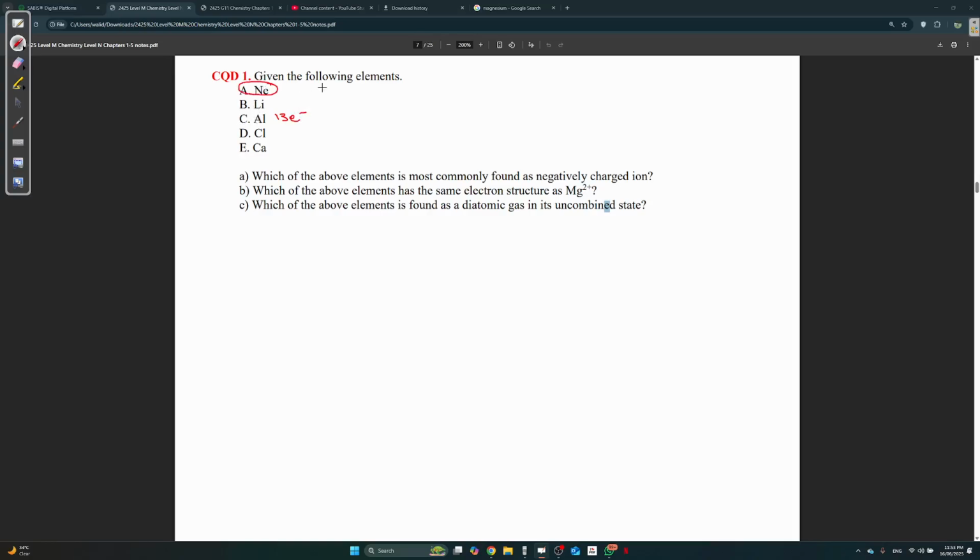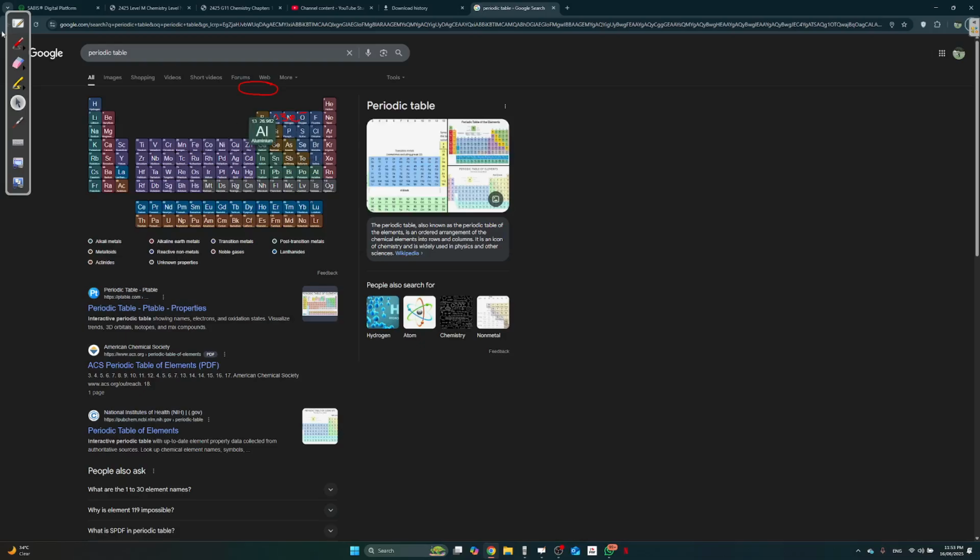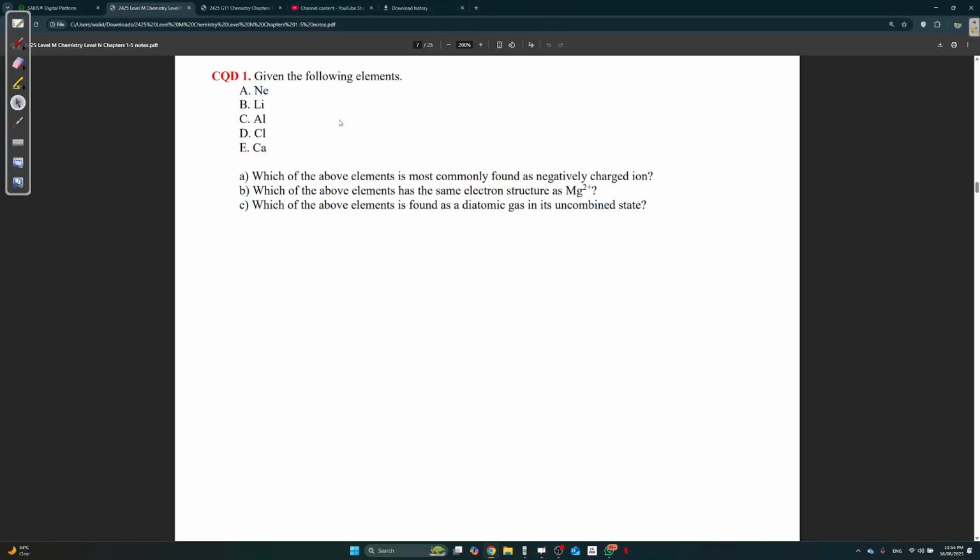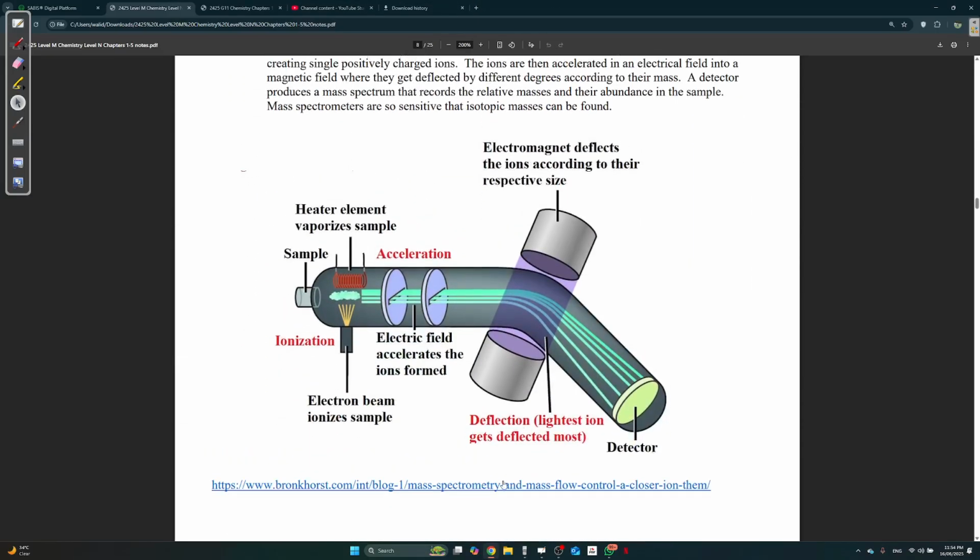Now neon, if you look at the periodic table, let me show you. We're working with Mg2+. We always know this rule that when you lose 2 electrons, you get the same electronic configuration as the noble gas beside you. Go back to 1, 2, you go to neon. So actually neon is correct. It has the same electron configuration. Okay, we're done with chapter 2. Thank you so much for watching and good luck.